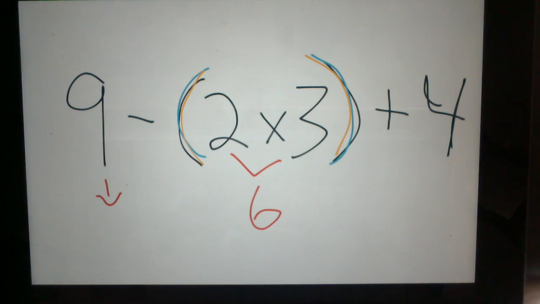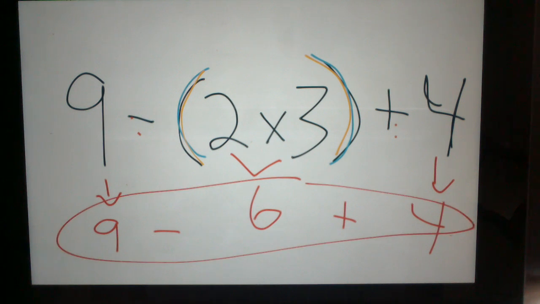Now we bring everything down. We bring the 9 down, you bring the 4 down, along with the addition and the subtraction on each side. So we have 9 minus 6 plus 4. Please Excuse My Dear Aunt Sally. In this problem we have no parentheses, so we go to Excuse. Do we have any exponents? No. So then we can go to multiplication and division. Now, I see a subtraction sign here and an addition sign here. Are either of those multiplication or division? No. So we go straight to Aunt Sally, addition, subtraction.